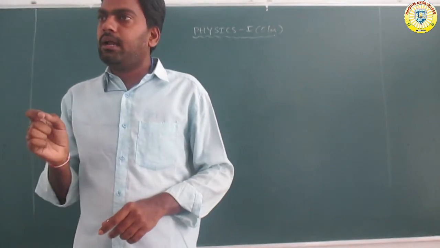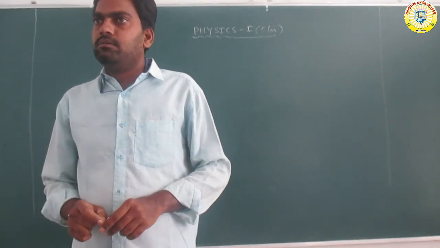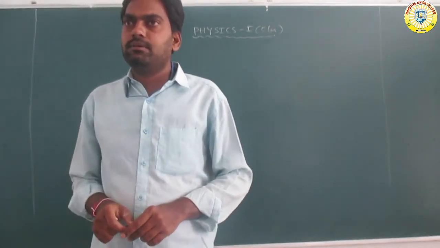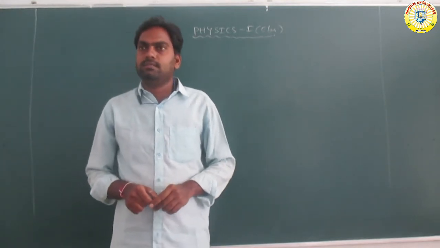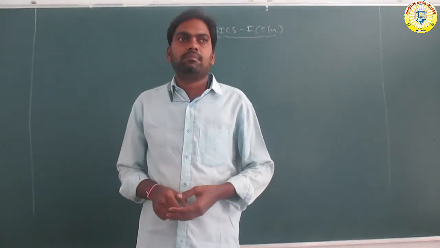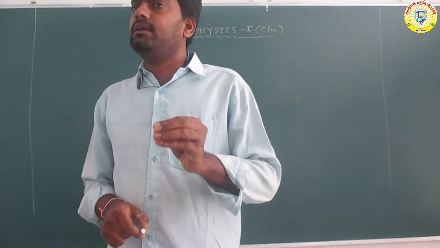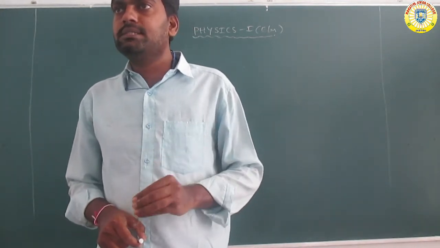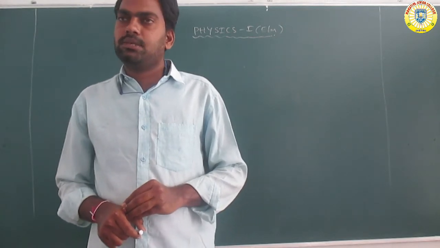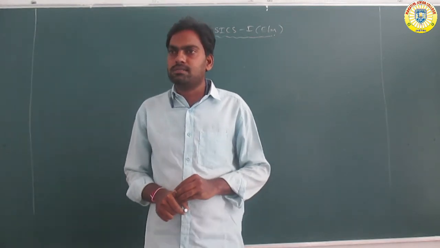The parabola and parallelogram law were also discussed in the last class. So what is the parallelogram law? To find the magnitude and direction, the magnitude is equal to the square root of p squared plus q squared plus 2pq cos theta.